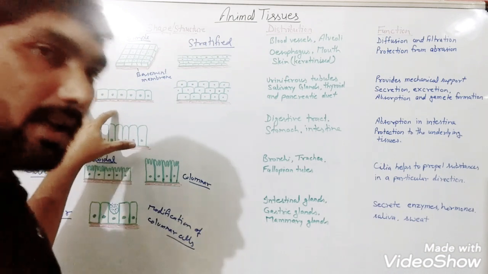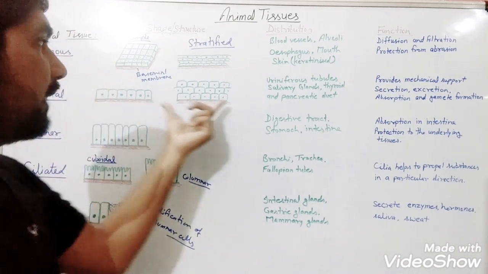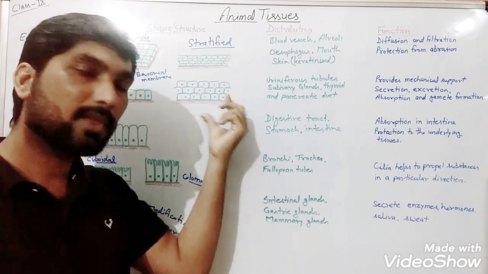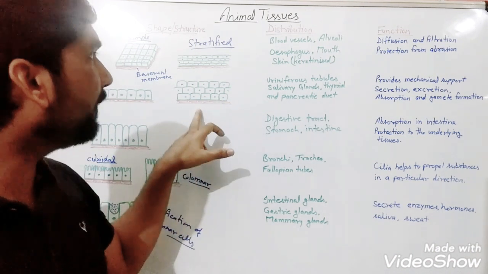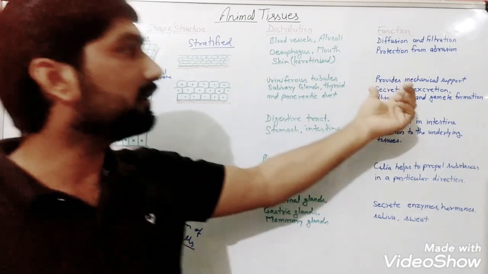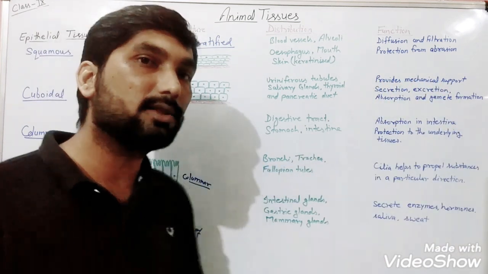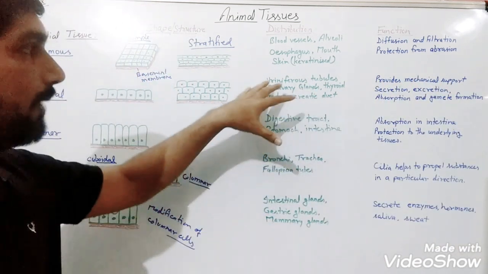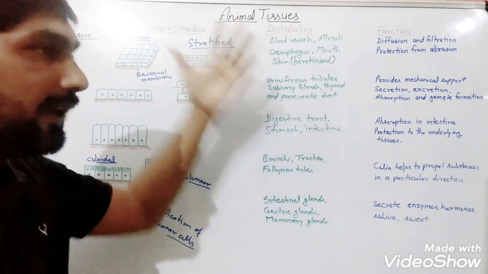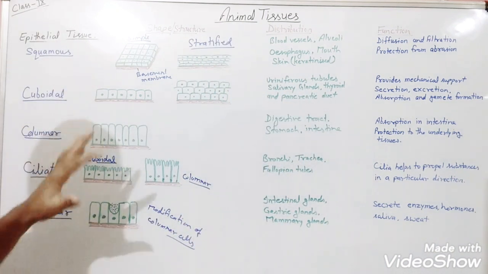If they are of single layer, they will be considered as simple cuboidal epithelial tissue, and if they will be arranged in multi-layer, they will be considered as stratified cuboidal epithelial tissues, and their function is what? In secretion, excretion and absorption, and they also provide mechanical support to these ducts. So wherever there is a duct, the lining of these ducts will be made up of cuboidal epithelial tissue.